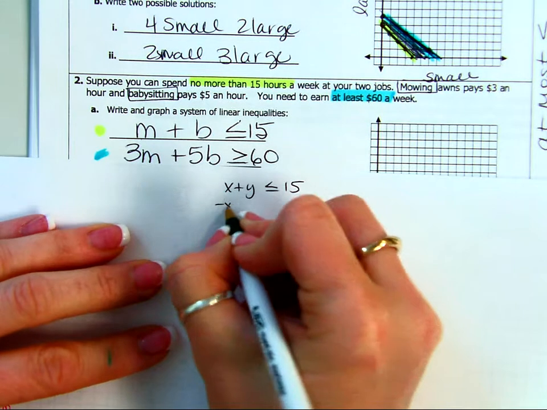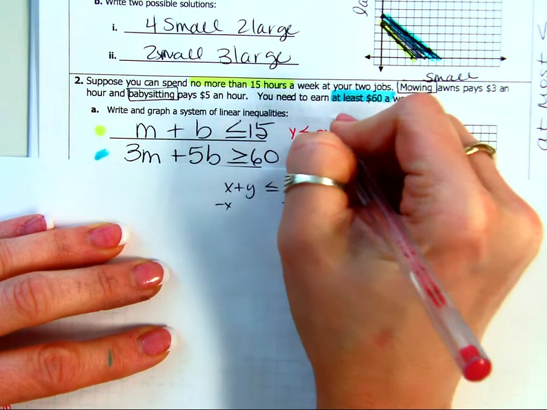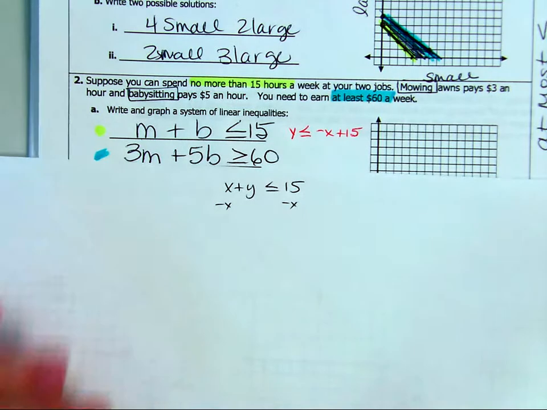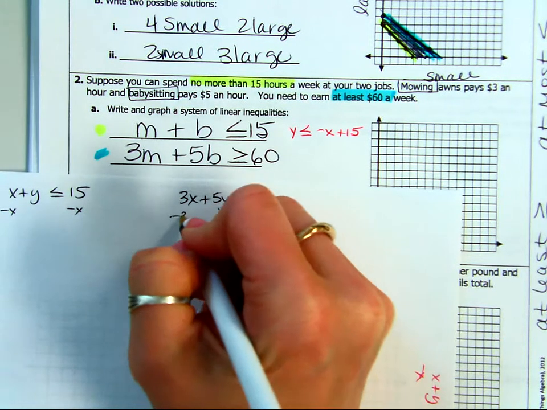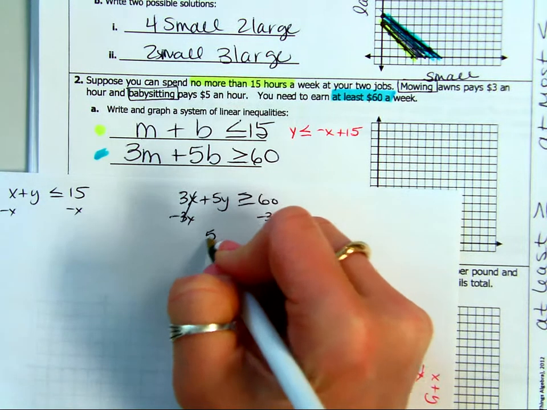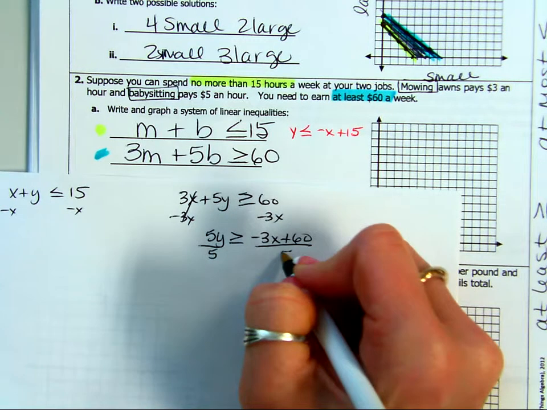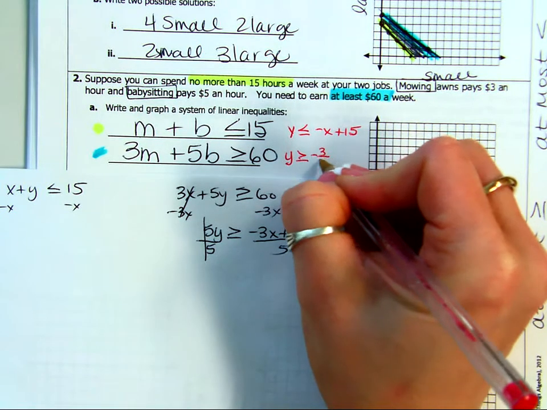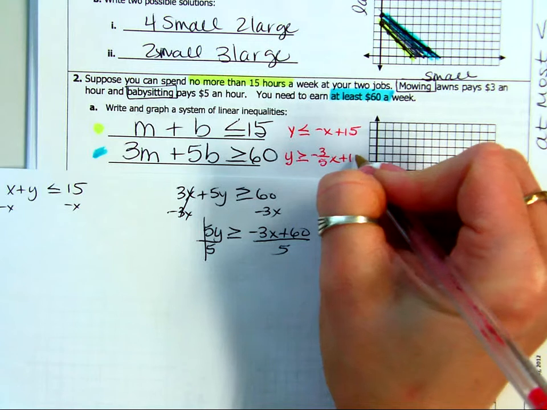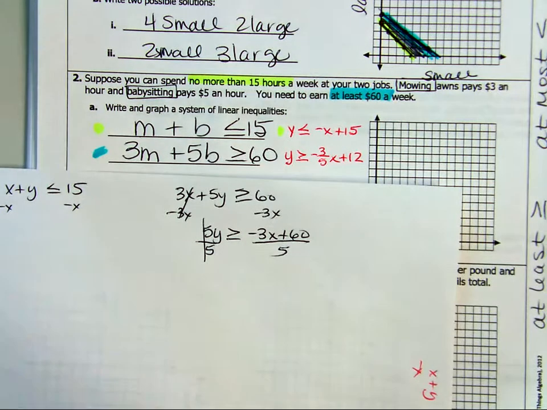So this one is going to be Y is less than or equal to negative X plus 15. And go ahead and change this one. 3X plus 5Y is greater than or equal to 60. Minus 3X. 5Y is greater than or equal to negative 3X plus 60. So you go ahead and do this while I do this. This one I didn't divide by a negative. What do we got? 12. Okay, so I have two pretty workable equations. I may want to keep them color-coded just to help you figure your answers out.